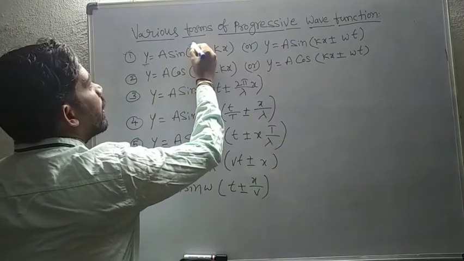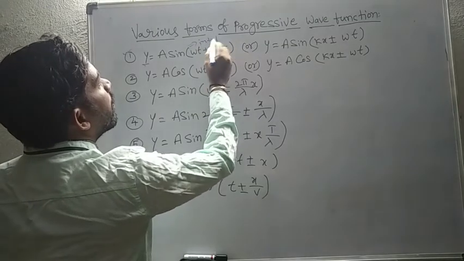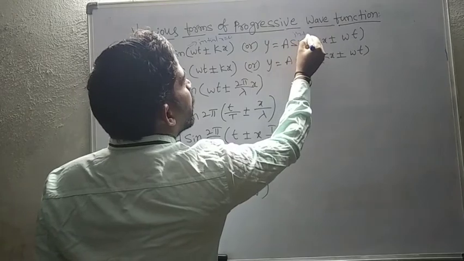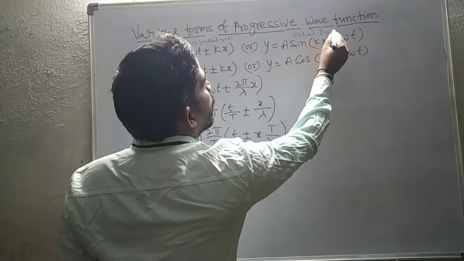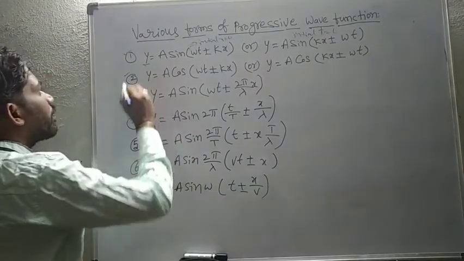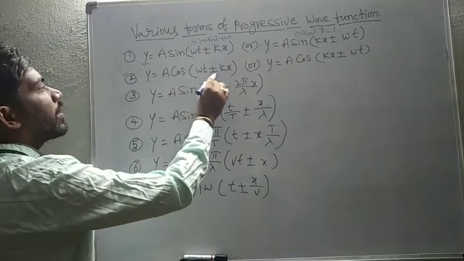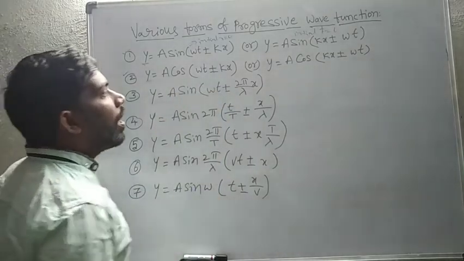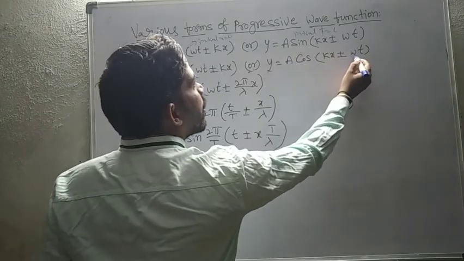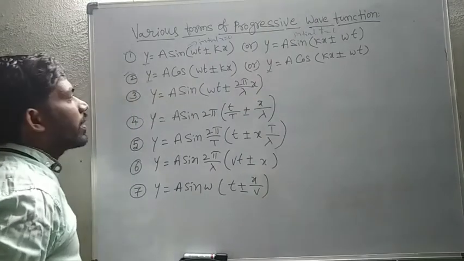This is the initial condition x equal to 0, t equal to 0. Then the second formula: y equal to A cos of omega t plus or minus kx, or y equal to A cos of kx plus or minus omega t. The same condition applies to both the first and second formulas.